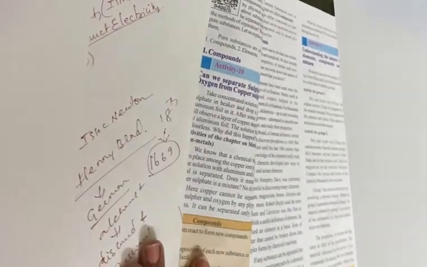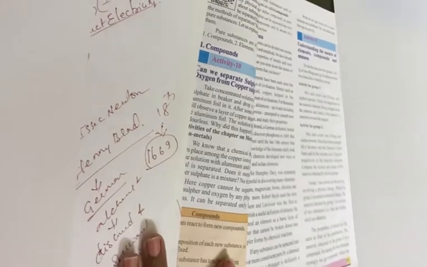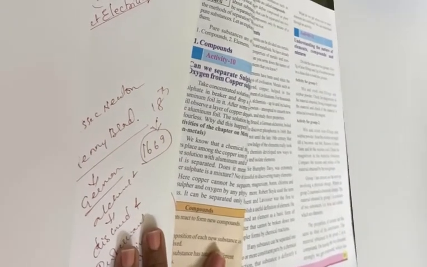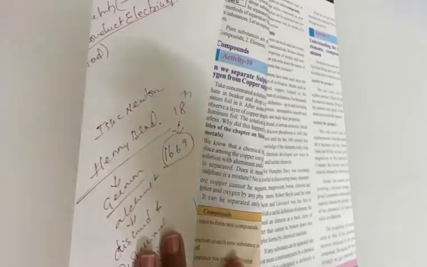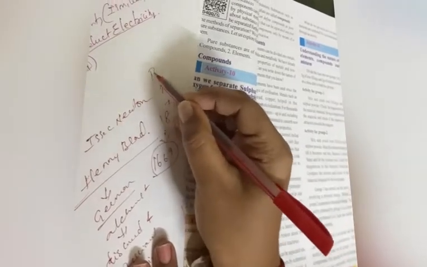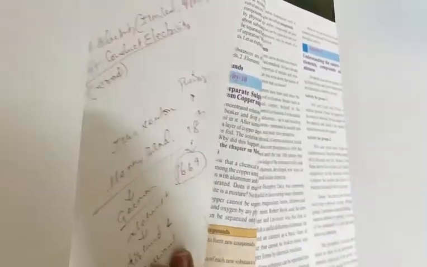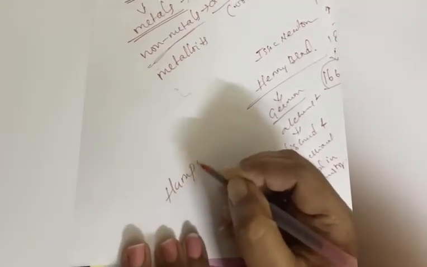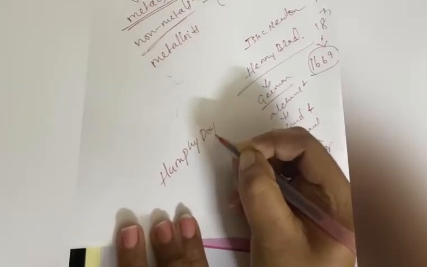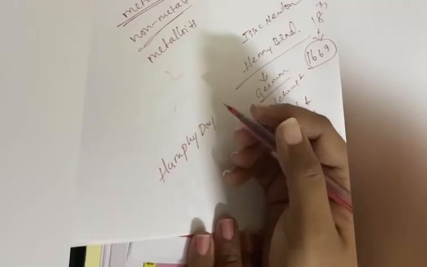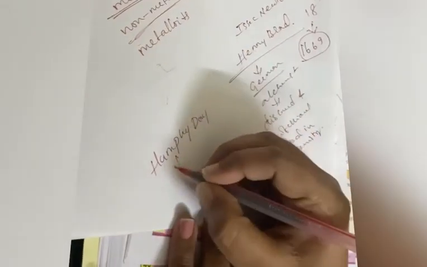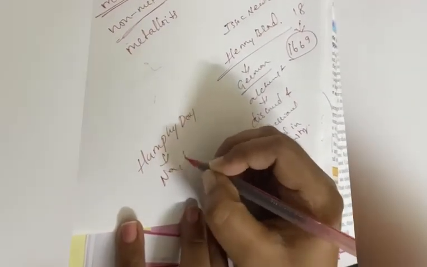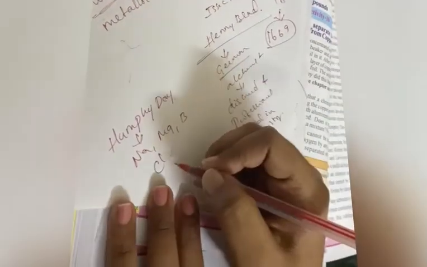And all the chemists, who were very aware of chemistry, developed many ways to purify these components. And also a well-known scientist, Humphrey Davy, was extremely successful in discovering many metals like sodium, magnesium, boron, chlorine and many more.